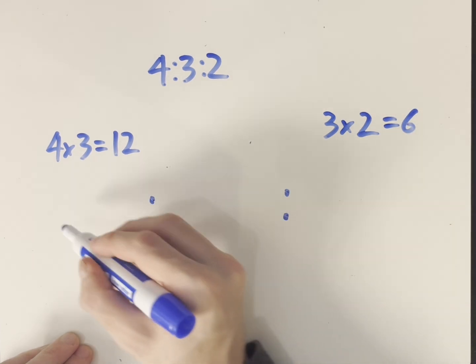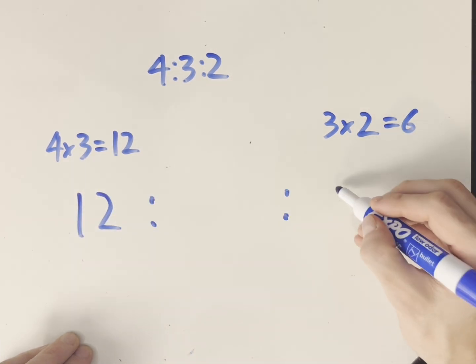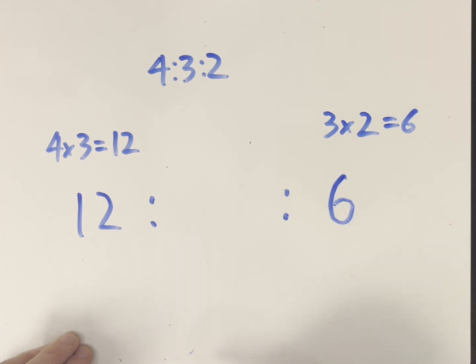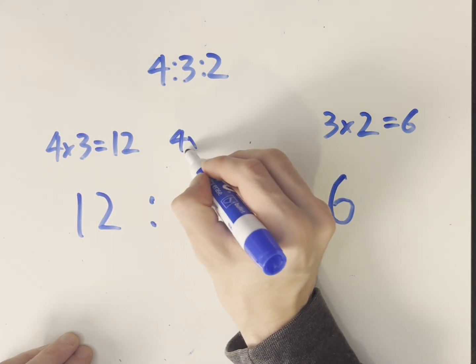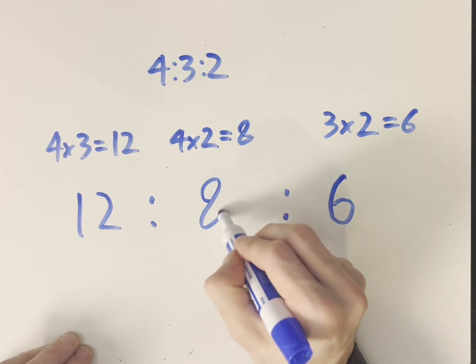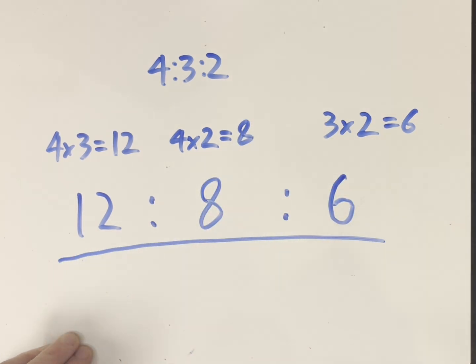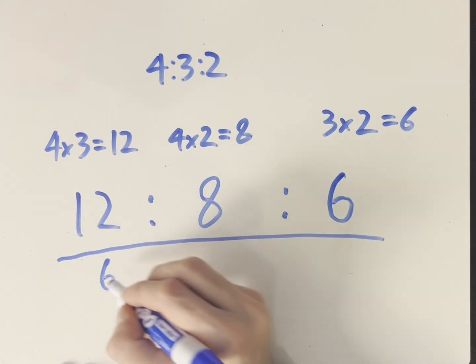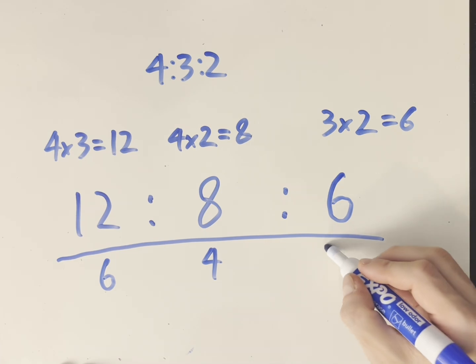In order to find the proper middle component, the outer components of the arithmetical proportion have to be multiplied. 4 times 2 equals 8. Thus, we find the harmonic proportion 12 to 8 to 6. In other words, from the arithmetical proportion A to B to C, we have found the harmonic proportion A1 to B1 to C1 equals AB to AC to BC.